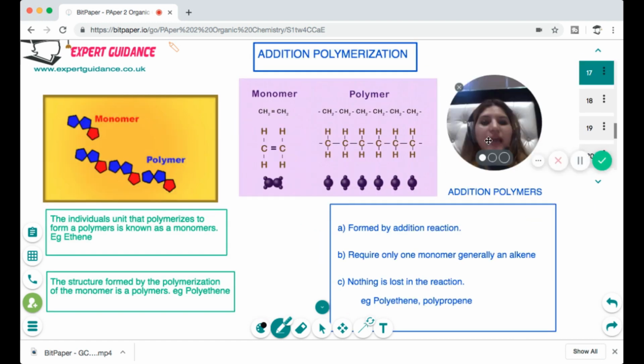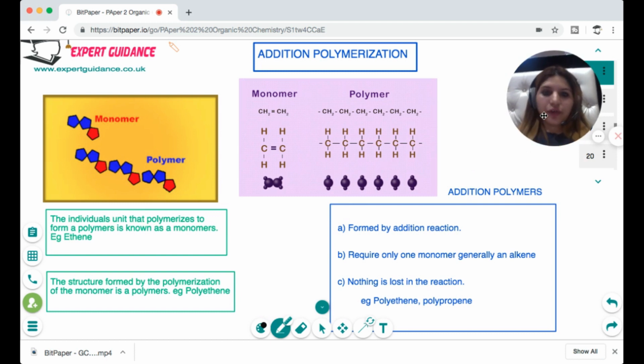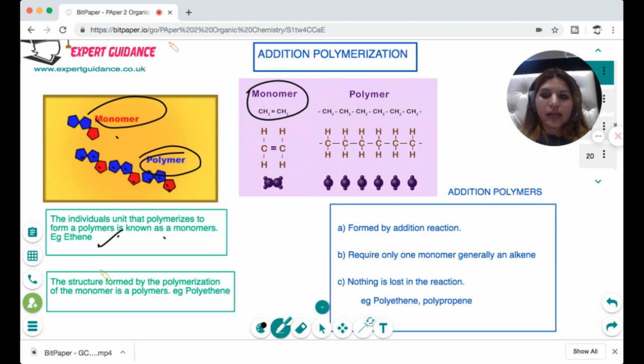Okay, now we have done the functional groups. Now the last thing you need to do is polymers. Now, what are polymers? If you see in this figure, this is an individual unit, and you can see this is repeated, and this repeating structure is a polymer. The individual unit that polymerizes to form a polymer is known as a monomer. Example, ethene. So ethene is a monomer, and the structure formed by the polymerization of the monomer is the polymer. Example, polyethene. You can see CH2=CH2 is ethene, and it forms this polymer.